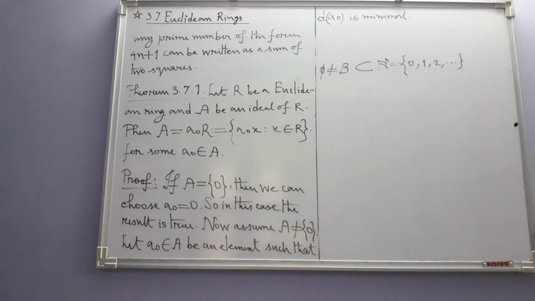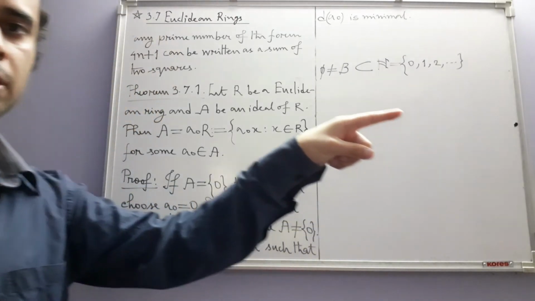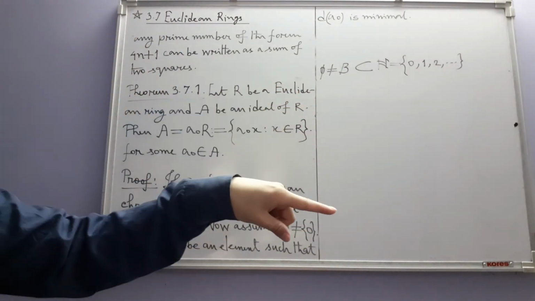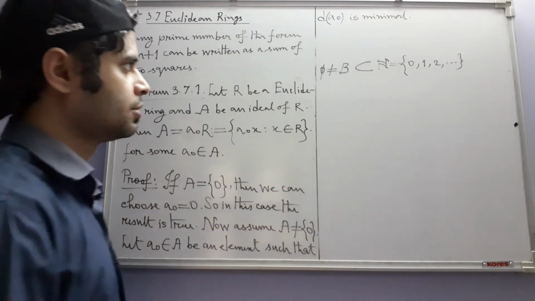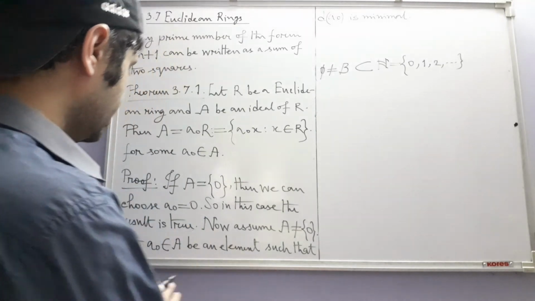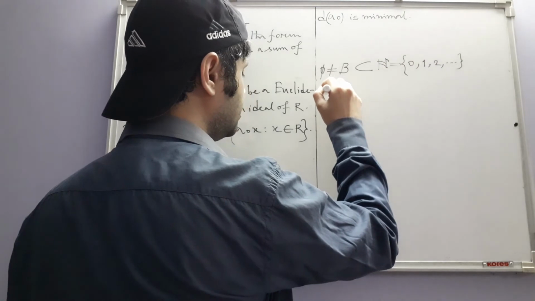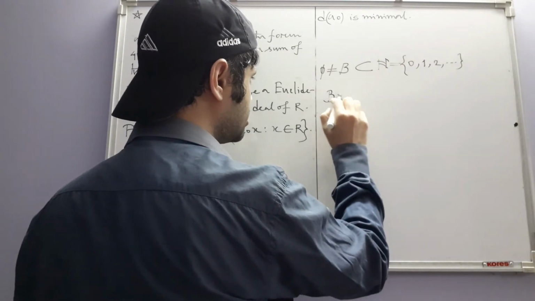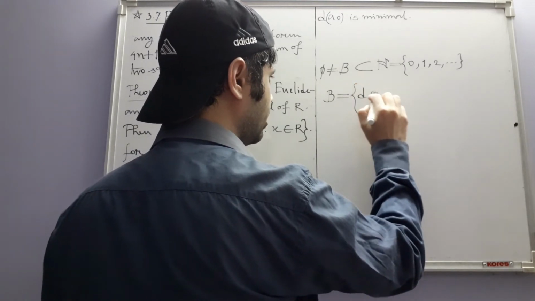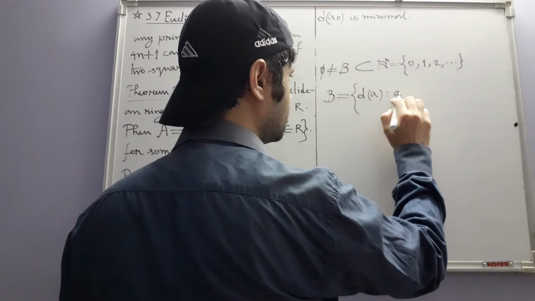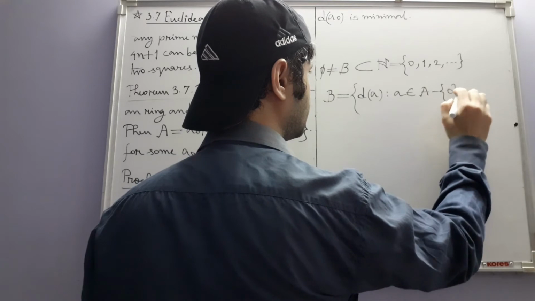This can be proved, and we will prove it at one point when we get to well ordered sets in Analysis 1 by Terence Tao. We are going to use this here to conclude this statement. In place of the set B, now our special B is this: D of a such that a belongs to A minus 0.